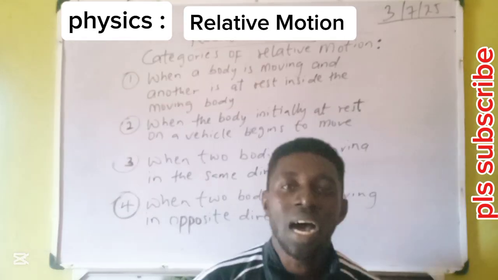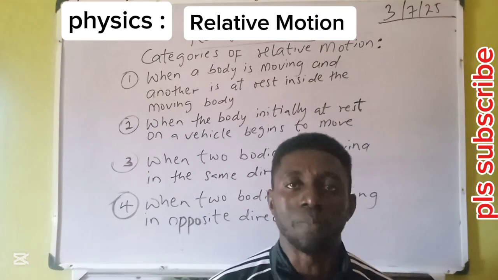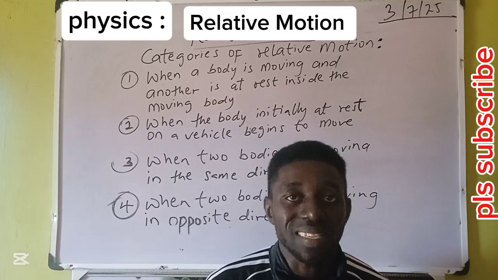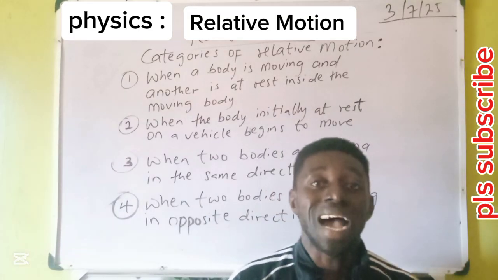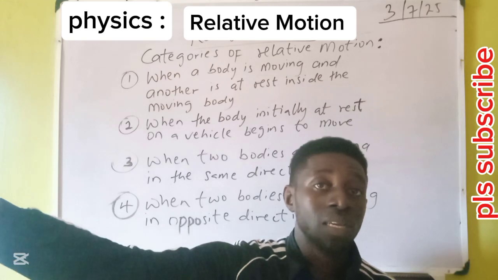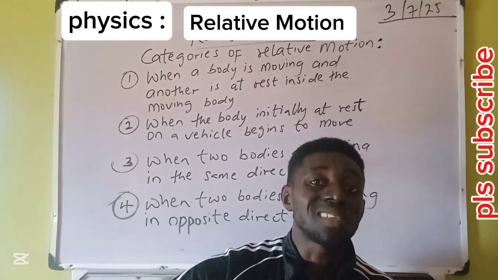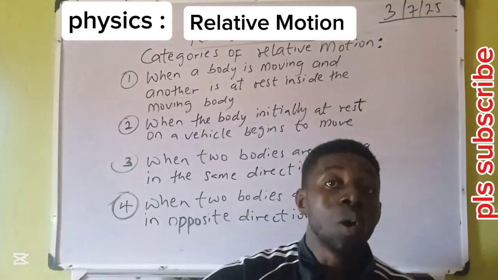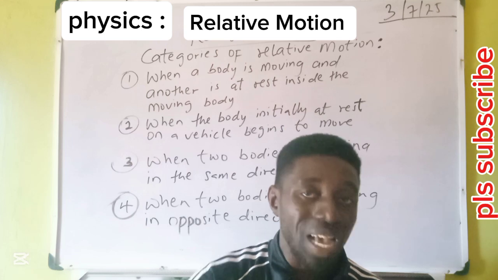Let me ask you, have you noticed this phenomenon in your day-to-day activity? When a passenger is inside the vehicle, and the vehicle begins to move at uniform speed, and the passenger looks outside to observe the environment, the passenger notices that electric poles or trees outside are moving, whereas the passenger presumes himself or herself to be at rest.